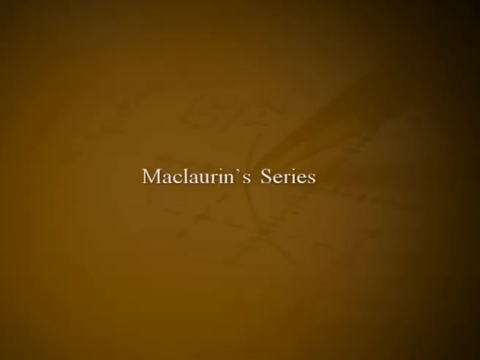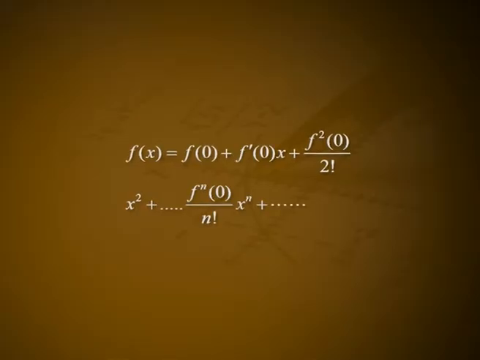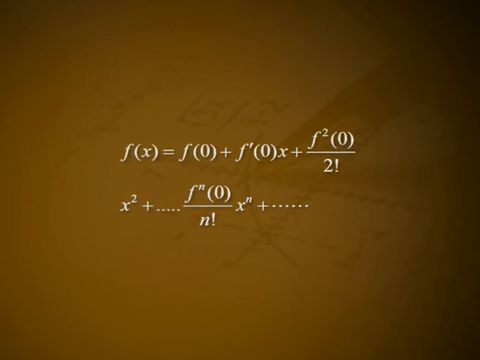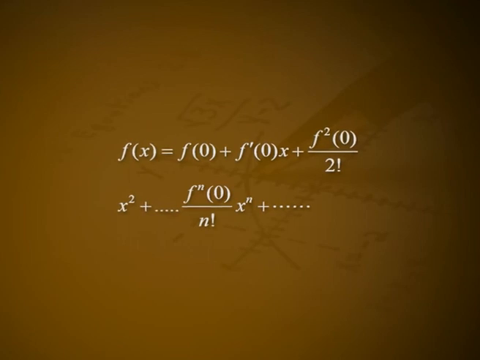Maclaurin series. A particular case of Taylor's series when a equals 0: f(x) equals f(0) plus f'(0) into x plus f²(0) by 2 factorial x² plus etc. plus fⁿ(0) by n factorial xⁿ plus etc. is called Maclaurin series. In this unit, we have discussed Darboux's theorem and Taylor's theorem with various forms of remainders.